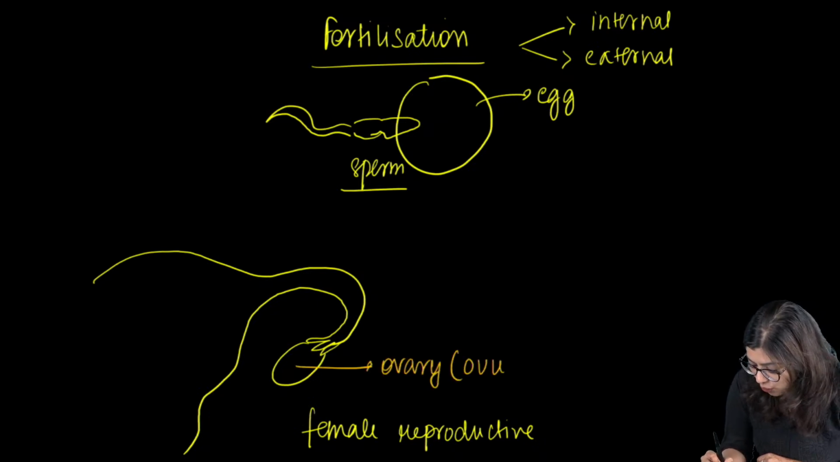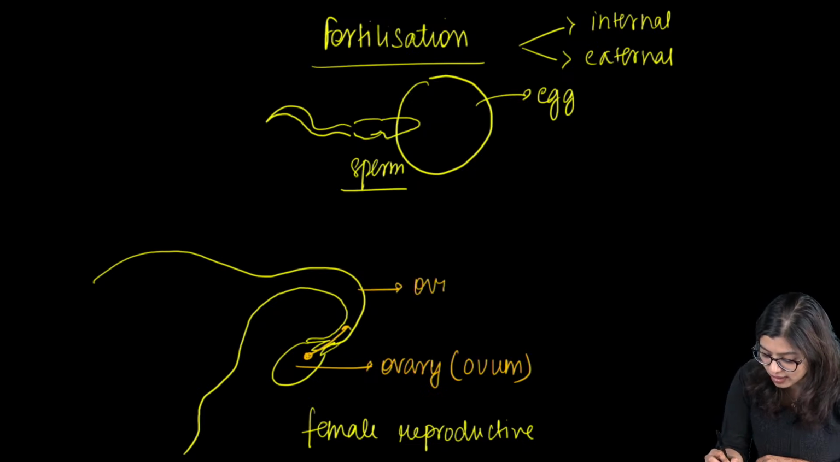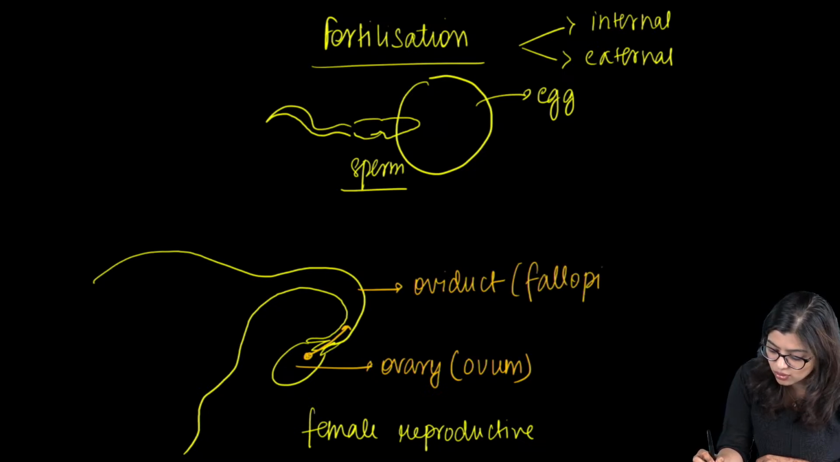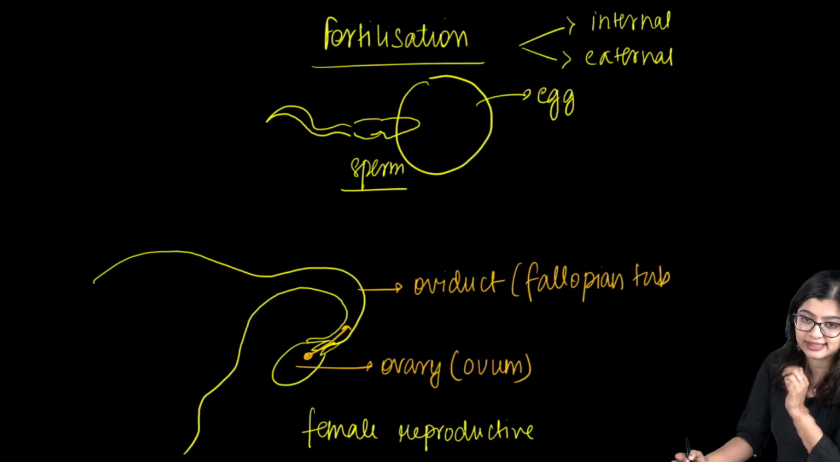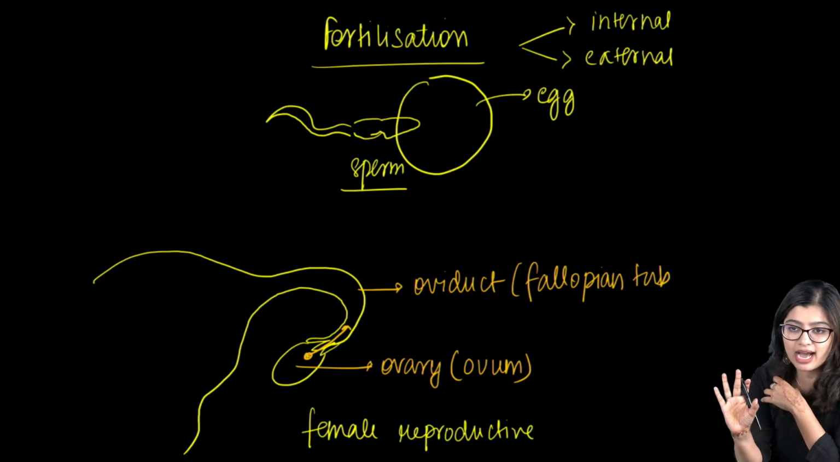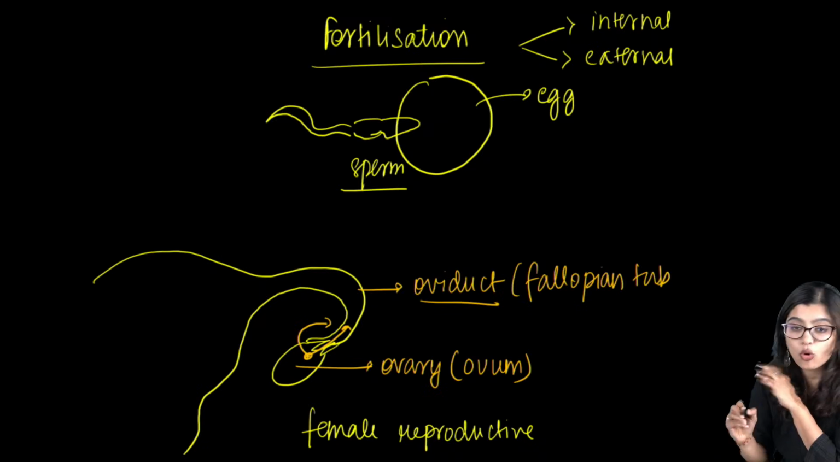Which produces the ovum, or which produces the egg. Now this is the fimbriae that is there. So when the egg gets released, it will go inside and it will go to this part which is called the oviduct. So what is the oviduct? The oviduct is also called the fallopian tube, and it is a tube that connects it, right? Are we clear now? This is the ovary. The ovary releases the egg. It will go to the next part, which is called the oviduct.